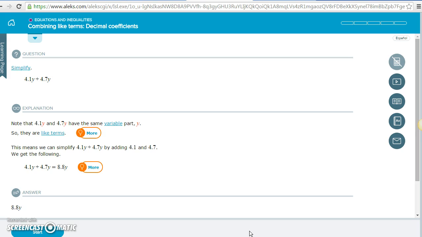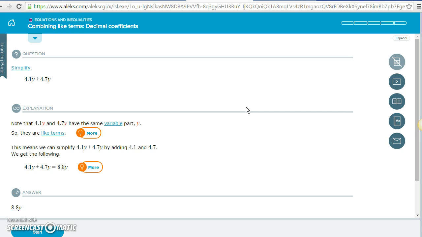All right? Now, one more thing that I do want to remind you of. When you get something wrong in ALEKS, you'll see this on the sample notebook page. I don't want you to erase all your work in your notebook. Just simply cross it out, put a big X through it, and redo it underneath. Again, you want to keep your mistakes there, so when you come in for help or when you ask questions in class, you can open up your notebook and we can look at it and I can say, well, look, right here, this is where you made your mistake. So we can pinpoint your mistake and then you won't make them again.